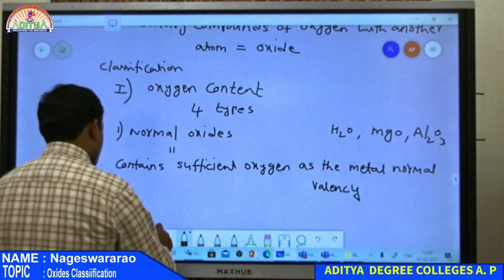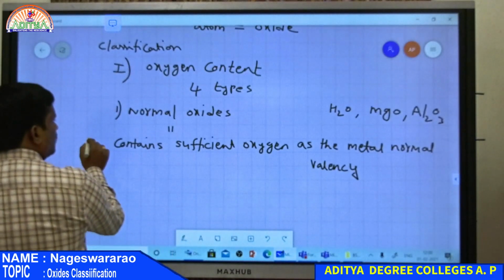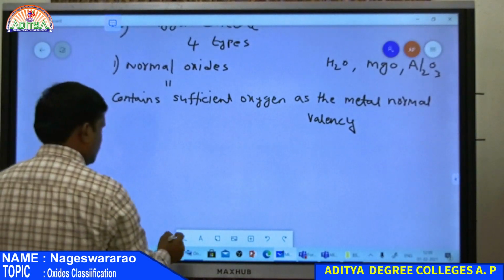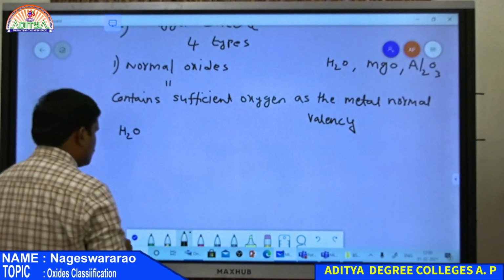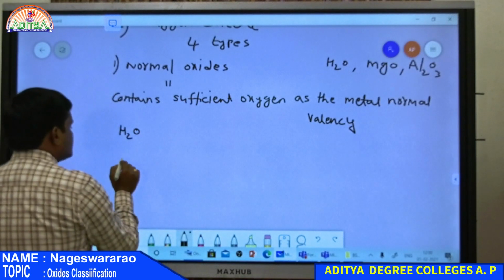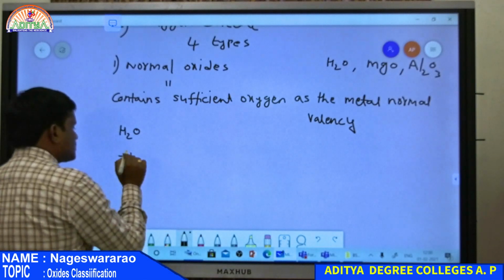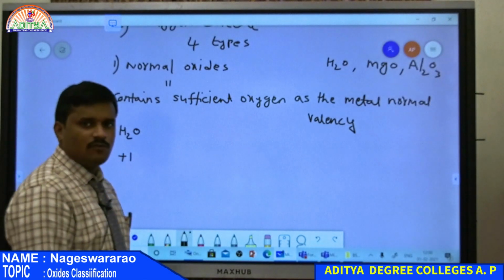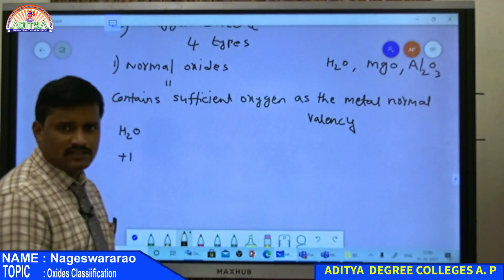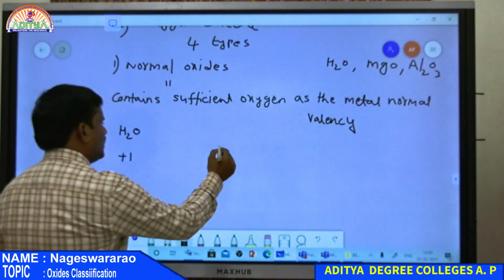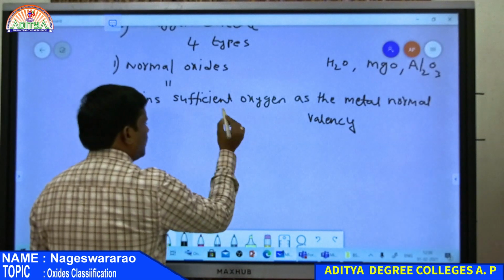Take H2O as the first example of a normal oxide. Here each hydrogen always has a +1 state. Hydrogen has only one electron, therefore it has a tendency to lose one electron. That is why hydrogen is always +1.